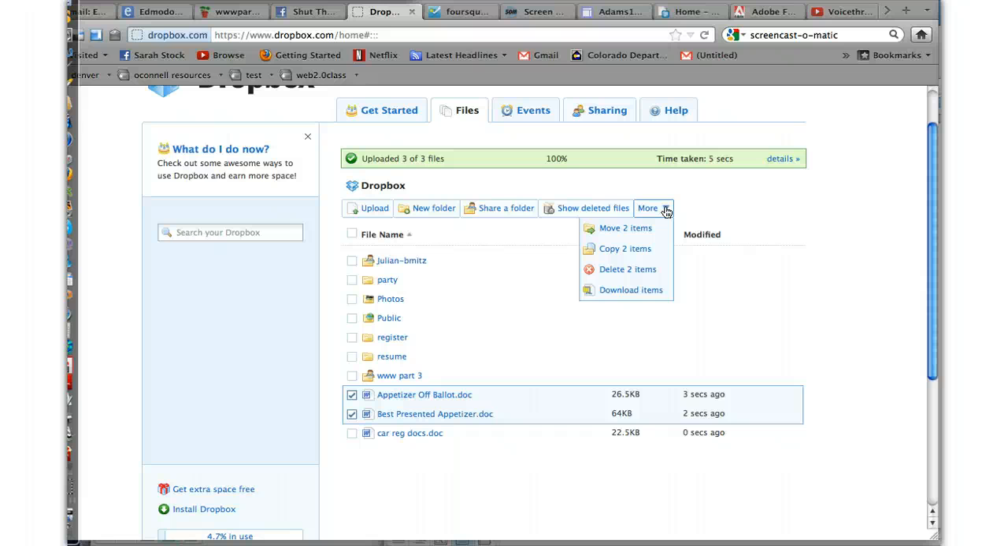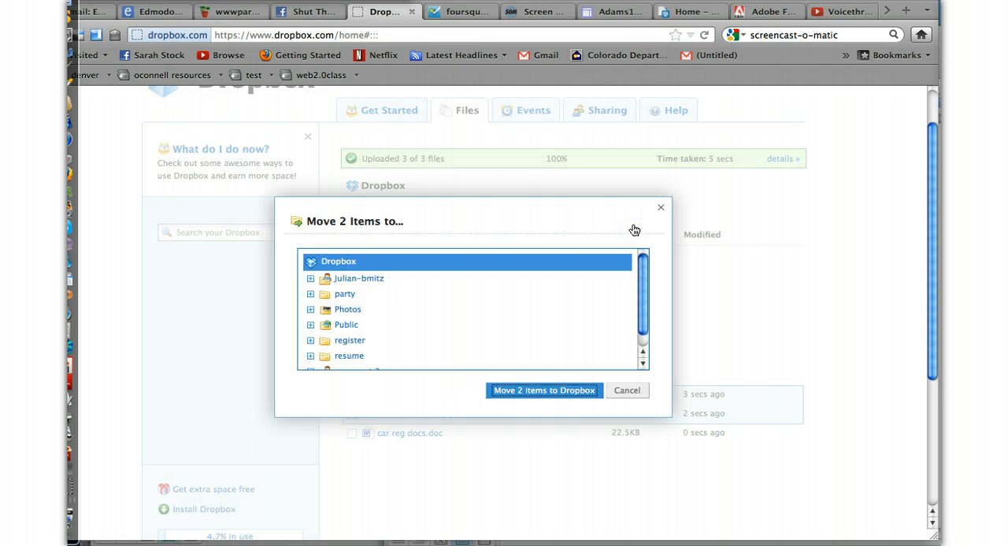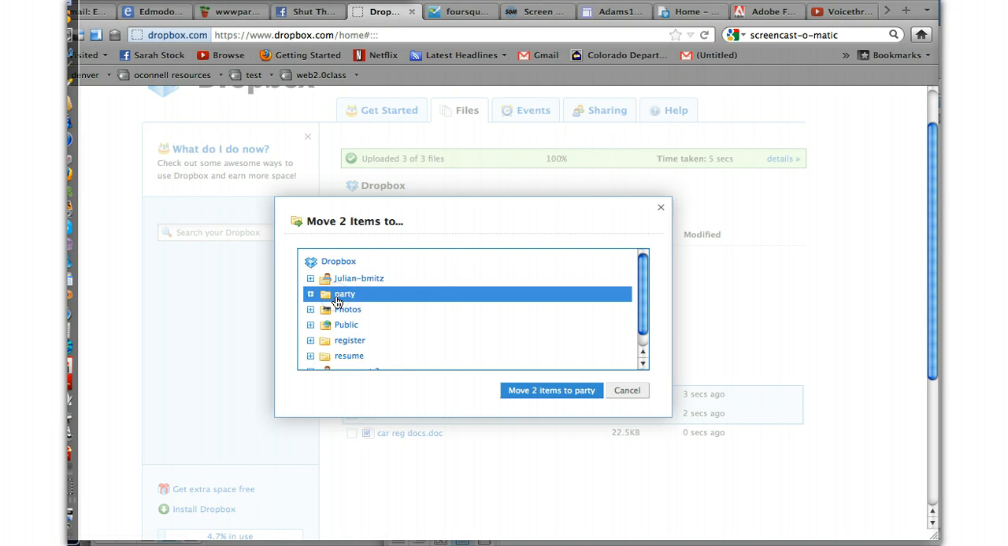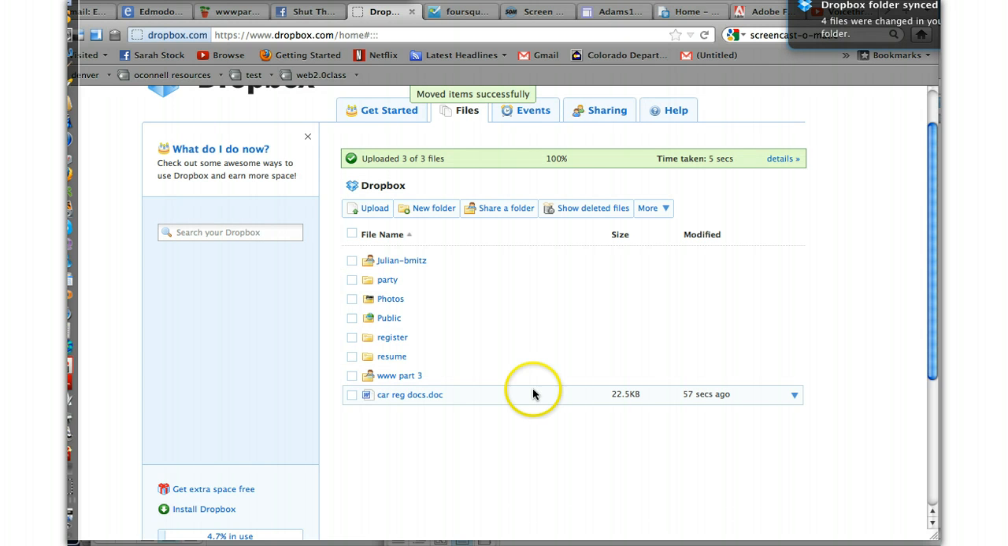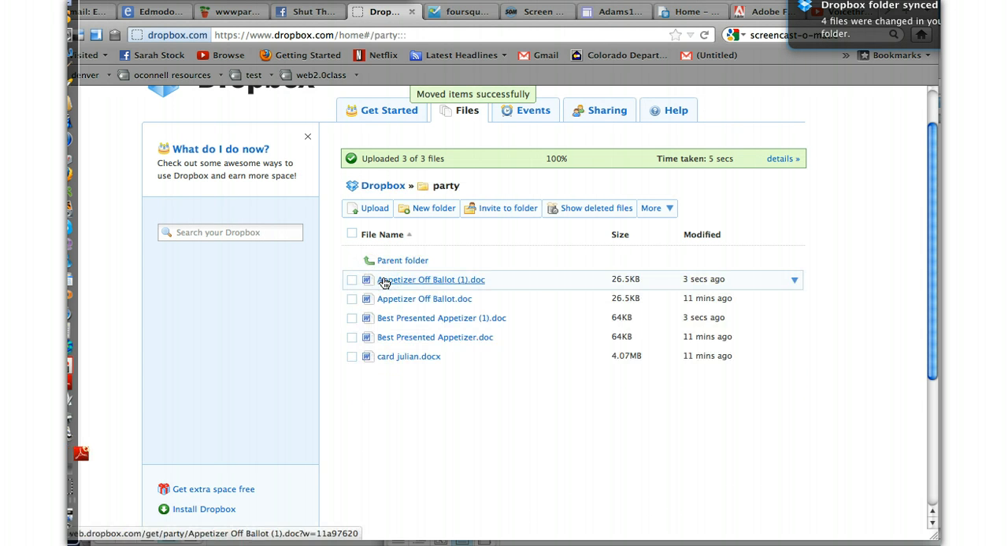So when you want to download something from your Dropbox, this is where you go. If you want to copy, this is where you go. But I want to move these items, so I choose Move Items, and then I pick what folder I want to move them to. And it even says down here, Move items to Party. Click Move items to Party, and now if I open the Party folder, those items are in there. All right, back to files.